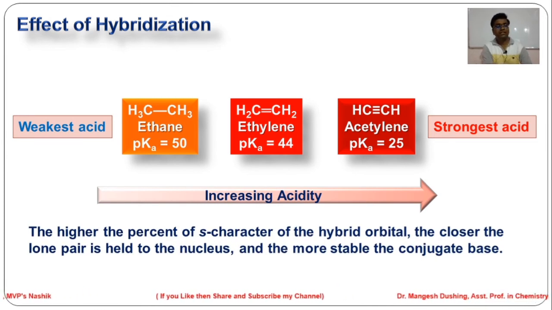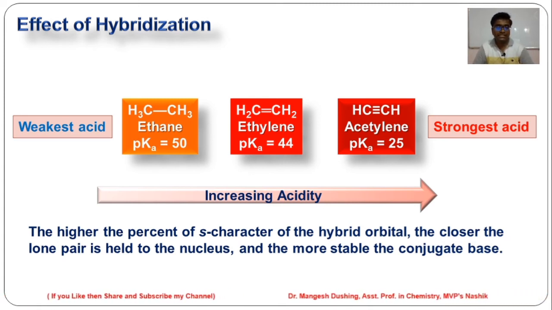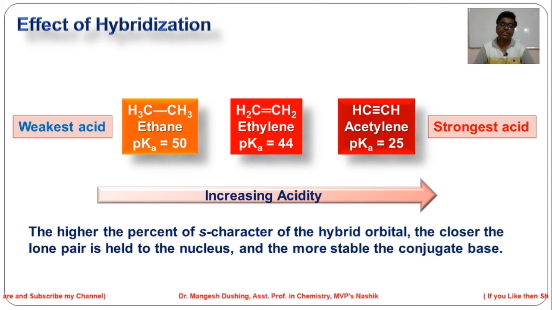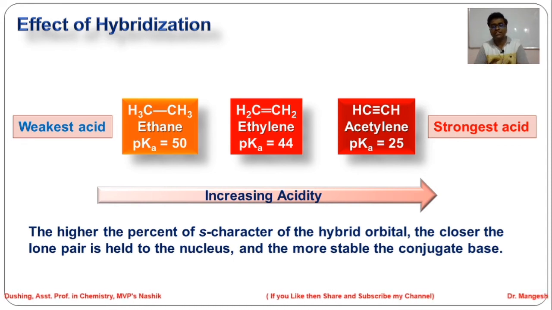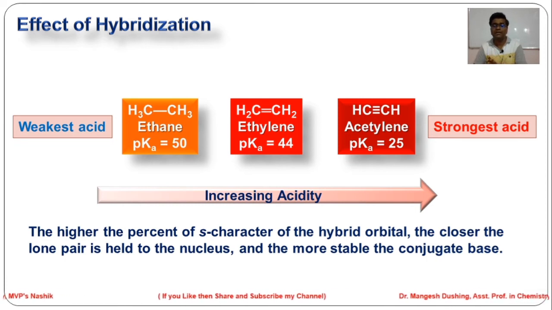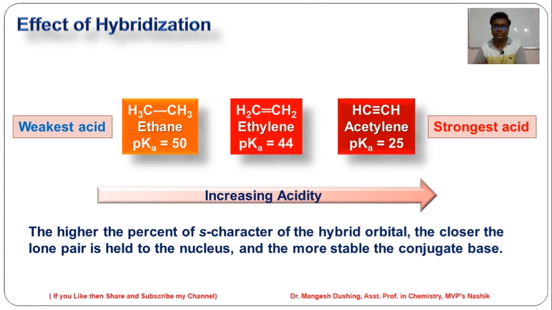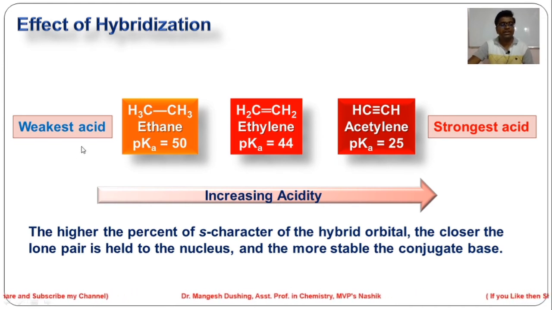The higher the percentage of s character of the hybrid orbital, the closer the lone pair is held to the nucleus, and the more stable the conjugate base. It means that as the percentage of s character increases, the electrons are closer to the nucleus. The nucleus is positively charged, so attractive forces become more, which makes the conjugate base more stable. That's why an sp hybridized carbon is a stronger acid. That makes acetylene a stronger acid while ethane is a weaker acid.